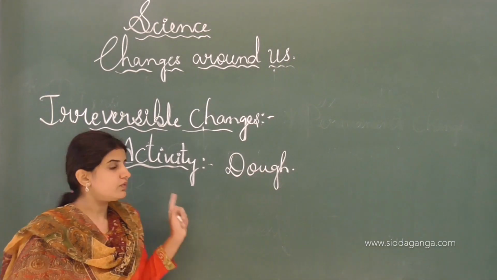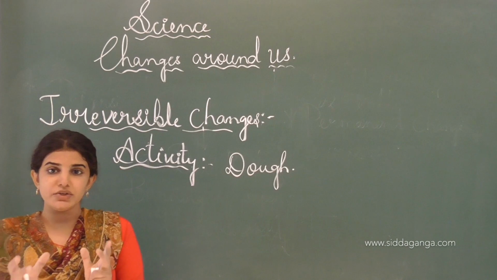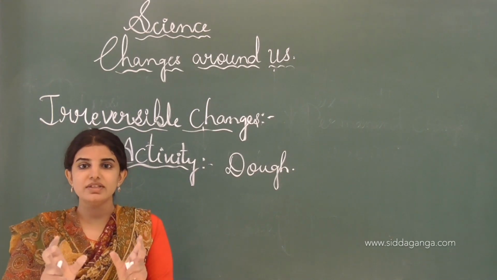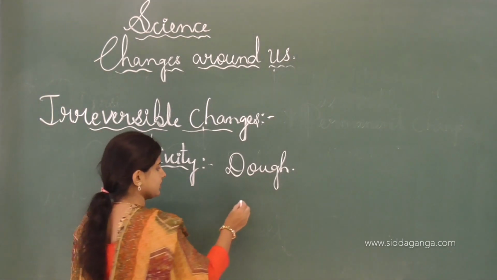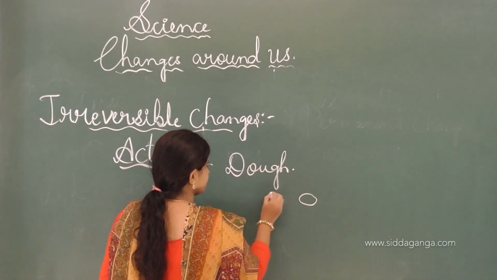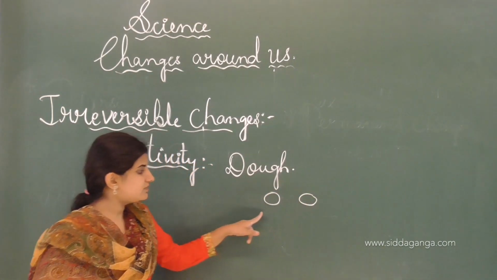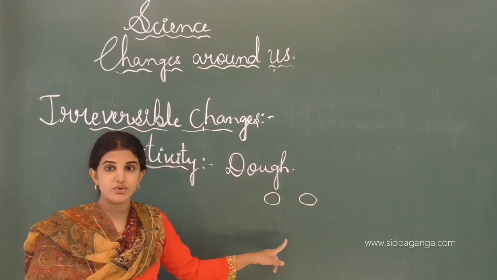In this activity, first we take the dough of flour and divide it into equal parts, and roll these parts into a chapati.